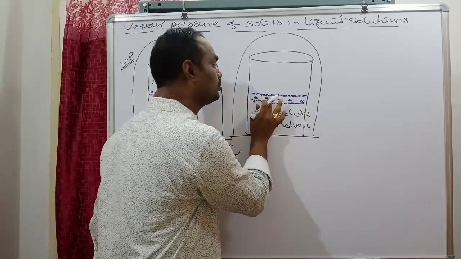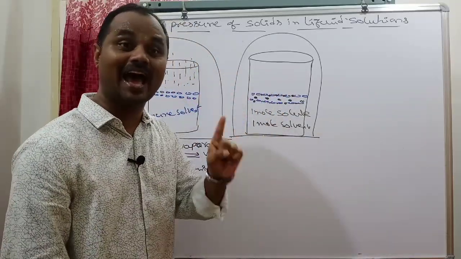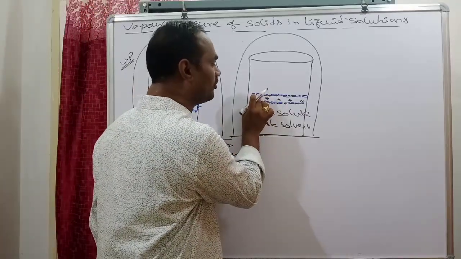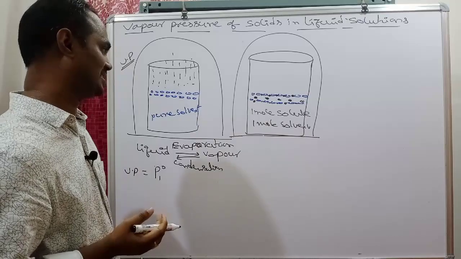Remember, solute molecules are non-volatile and do not vaporize. Only solvent molecules vaporize.